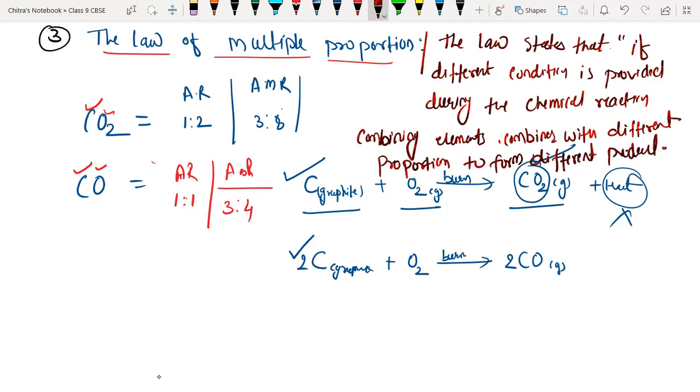Like when graphite or carbon burns in excess of air, it gives carbon dioxide, whereas when graphite or carbon burns in a limited supply of air, it gives carbon monoxide. So this is one of the best examples of the law of multiple proportion. Here we have completed the laws of chemical combination. Let's take a screenshot again.